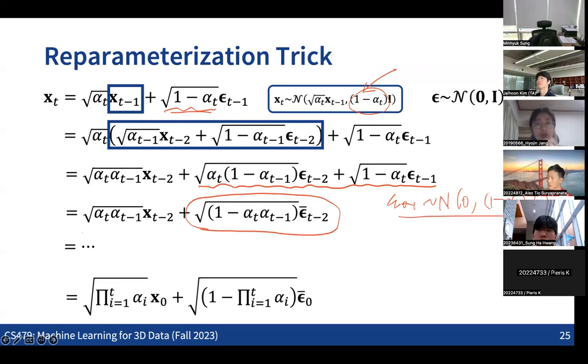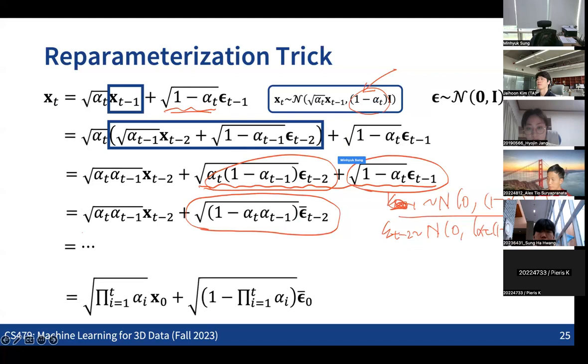And epsilon t minus 2 can be considered as another sample from the Gaussian with variance alpha t times 1 minus alpha t minus 1. So given these two samples from different Gaussian distributions, how can we represent the sum of these two? This one can be seen as a sample of this, and this one as a sample of that, right? If I write them as y t minus 1 and y t minus 2, then y t minus 1 plus y t minus 2